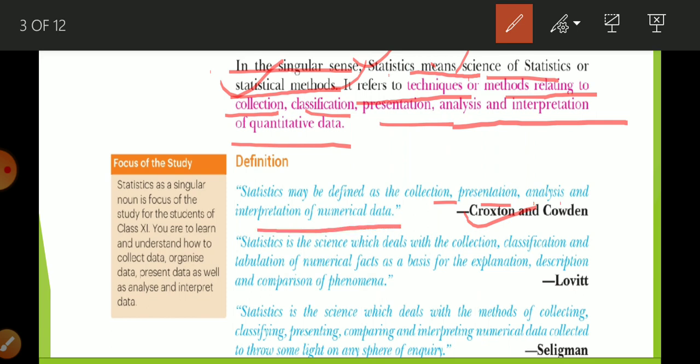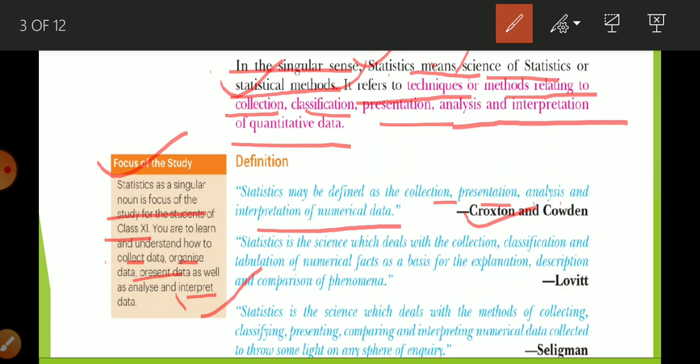Why are you going to learn statistic in singular sense? Here it is written as focus of the study. As a class 11th student, when you learn statistic in singular sense, you are able to understand how the data are collected, organized, presented, analysed and interpreted.